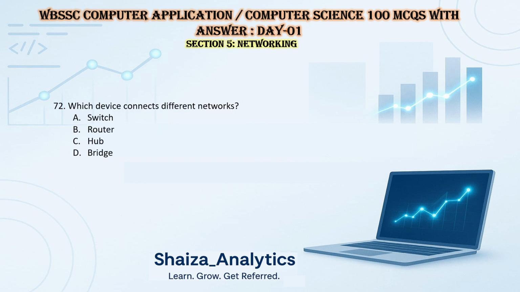Which device connects different networks? It's switch, router, hub or bridge. So the answer is router. What is the full form of IP? Is IP an internal process? No. Internet protocol? Yes. Input protocol? No. Internal port? No. So the answer is B, internet protocol.